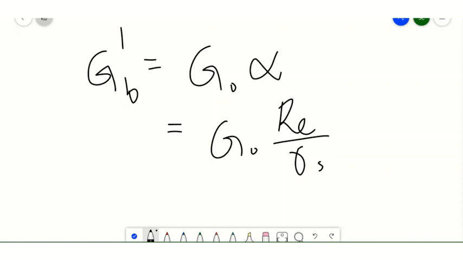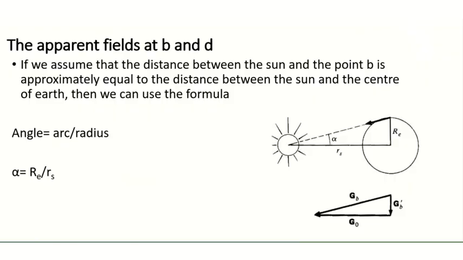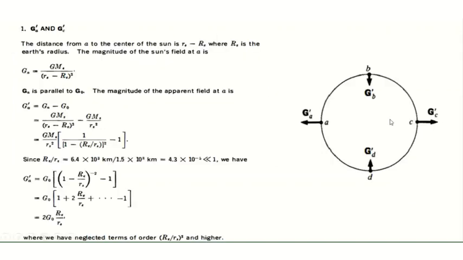So we can find GB dash as well as GD dash. According to this equation, we will get GD dash also. GB dash and GD dash are equal but opposite in sign. So this is inward, towards the center of the earth.